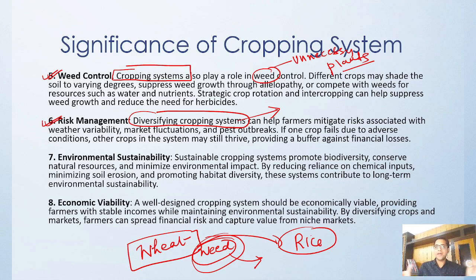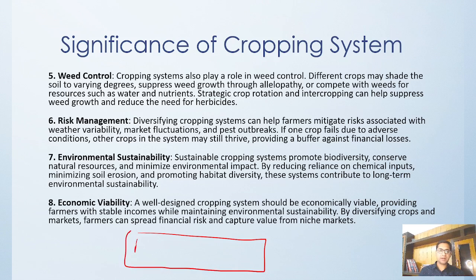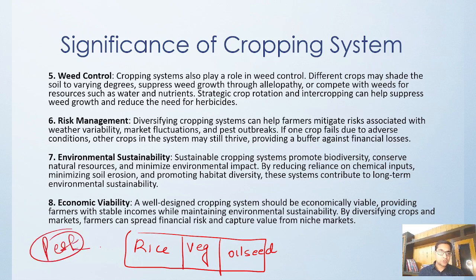The main reason is that if a single crop fails, like if we have a rice field, along with that some vegetables, and again some oil seed, and a pest attack happens, the pest may attack rice, it may attack vegetables, but a certain degree of your crop is still safe.